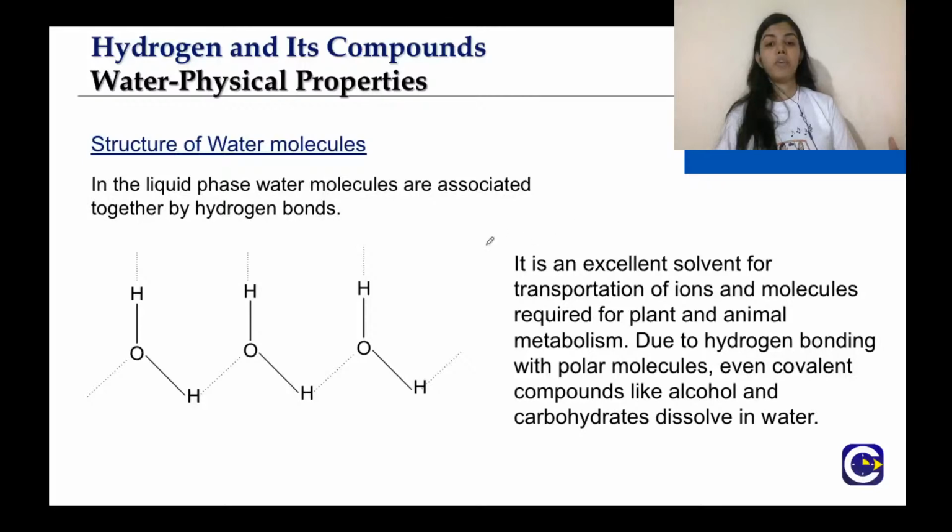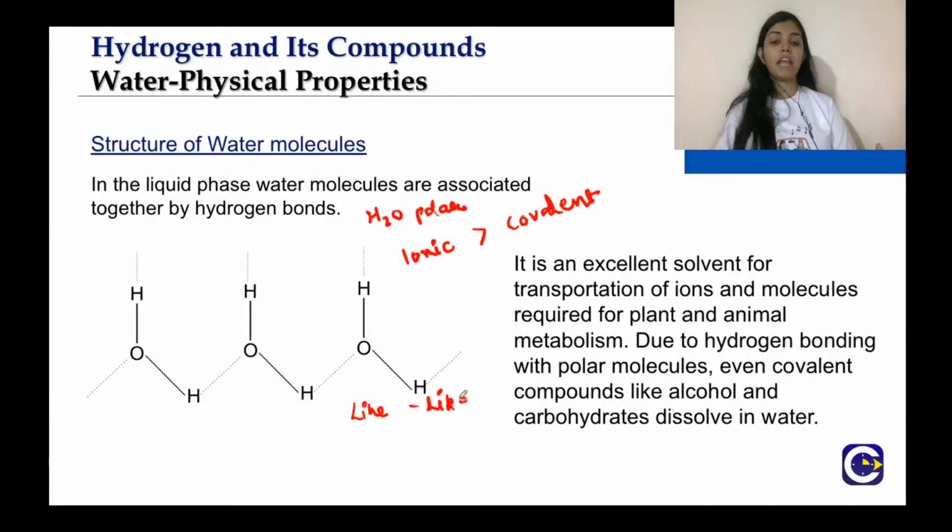Now this is very important. See, basically water is polar in nature, right? And we know that ionic compounds have greater polarity than that of covalent compounds, right? And we also know that like dissolves like. That means that a polar molecule will be soluble in polar solvents, and a non-polar molecule will be soluble in non-polar solvents, right? So particularly because the polar character is less in case of covalent compounds like alcohol or carbohydrates.